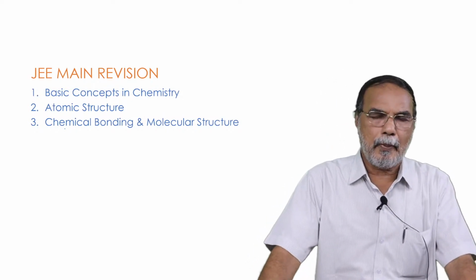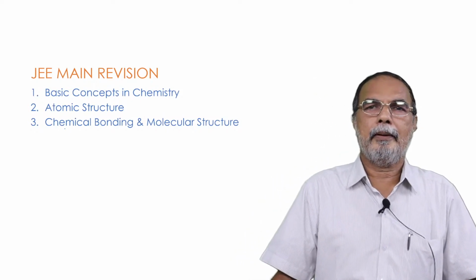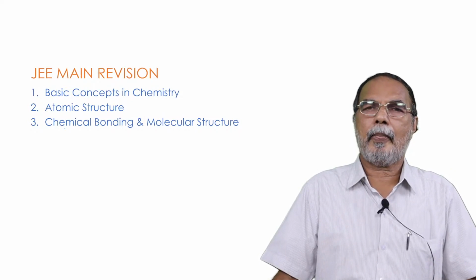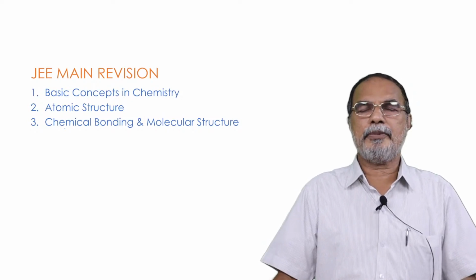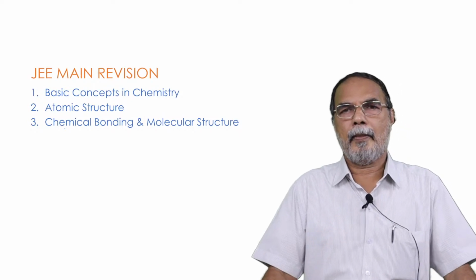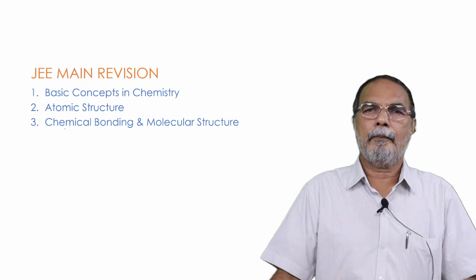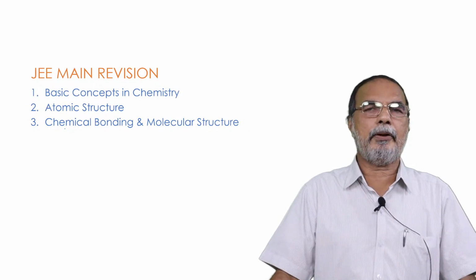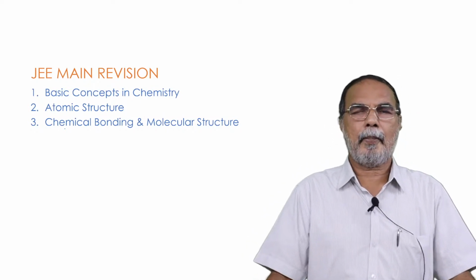As you know, in the JEE Main question paper, you have 20 multiple choice questions, which are mainly objective type, and 5 single digit answer questions, which also test your capability of answering numerical questions.